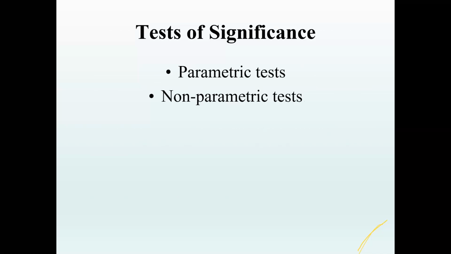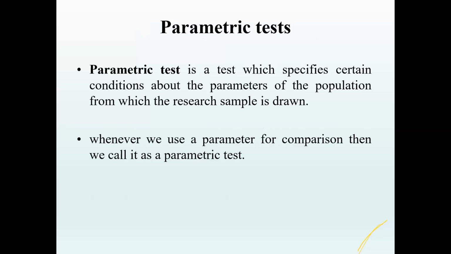And there are two types of tests basically when we do any test of significance. One is called parametric test, and the other is called non-parametric test. So what is a parametric test? A parametric test is a test which has certain assumptions about the parameters of the population. For example, for most of the parametric tests, we assume that the data follows normal distribution.